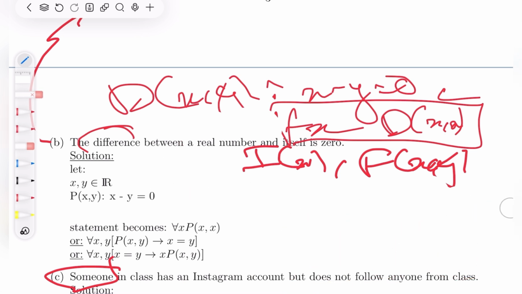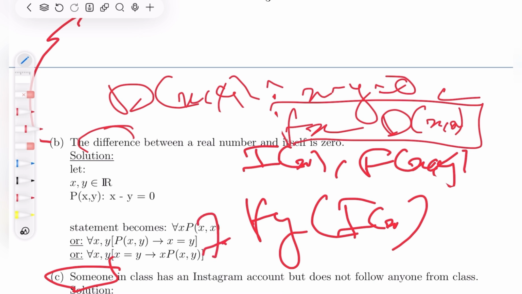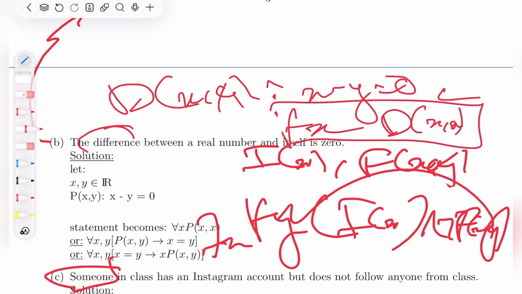Why didn't I say that x is not equal to y? Because if he doesn't follow anyone in class, he doesn't follow himself either, so it doesn't really change anything. I don't think it's necessary to put it. So for someone in class, if I go over everyone else in class, I will find that this person x has an Instagram account but doesn't follow this y, and this holds for everyone. So he doesn't follow anyone in class.